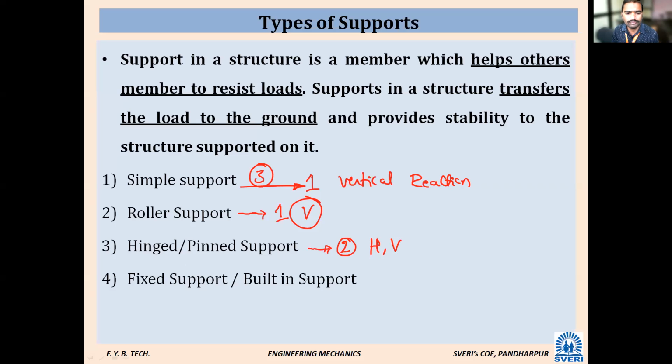Next, for the fixed or built-in support, how many? Three reactions. One is vertical, one horizontal, and one moment reaction. So these are the three reactions you are getting at a fixed support. You are not supposed to forget them. You have to remember all these reactions.